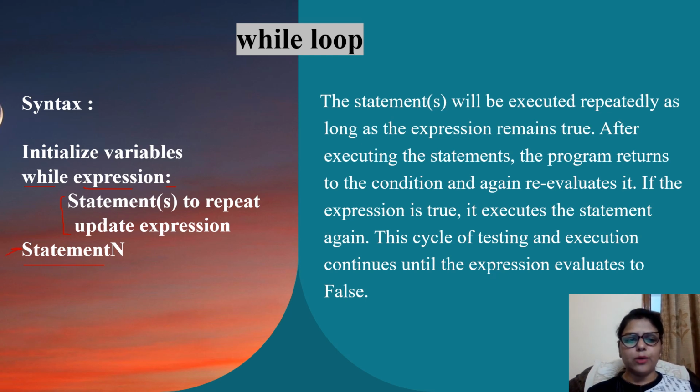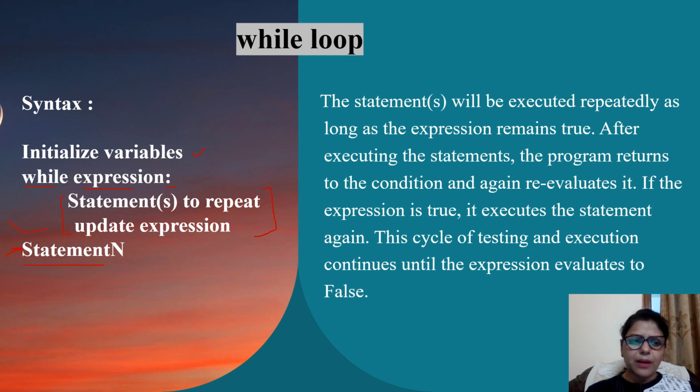Now, talking about the flow of control, this initialization of variables is going to happen only one time. After that, the expression is tested. If the expression is true, these statements are executed followed by the update expression.